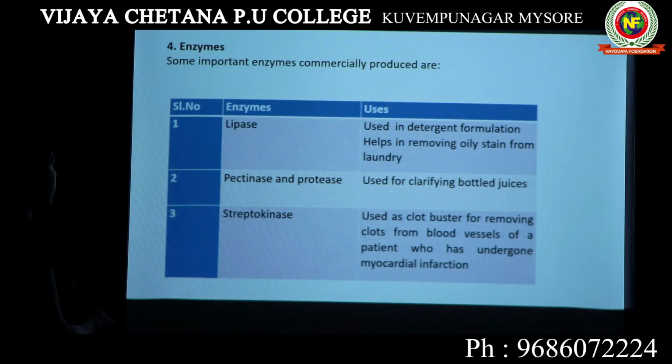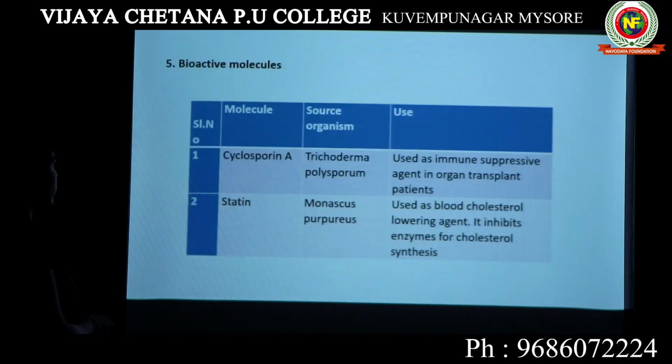We will move on to the next category of industrial products, which are bioactive molecules. The first bioactive molecule is cyclosporin A. Bioactive molecules are molecules which are present inside a living organism.